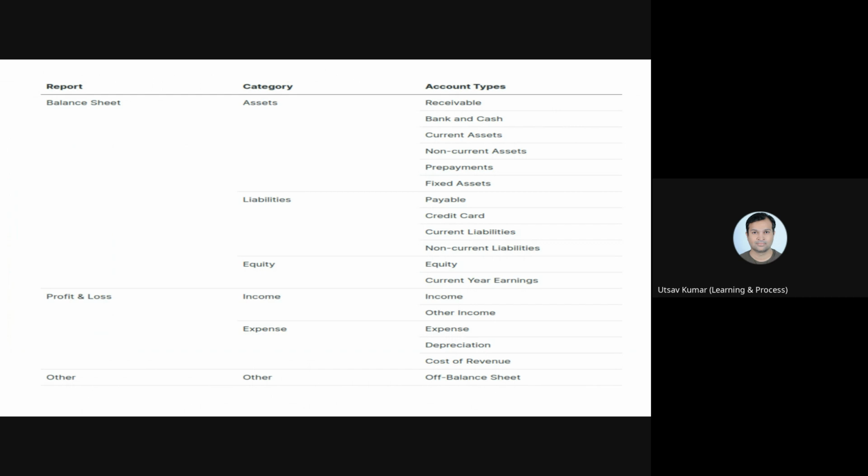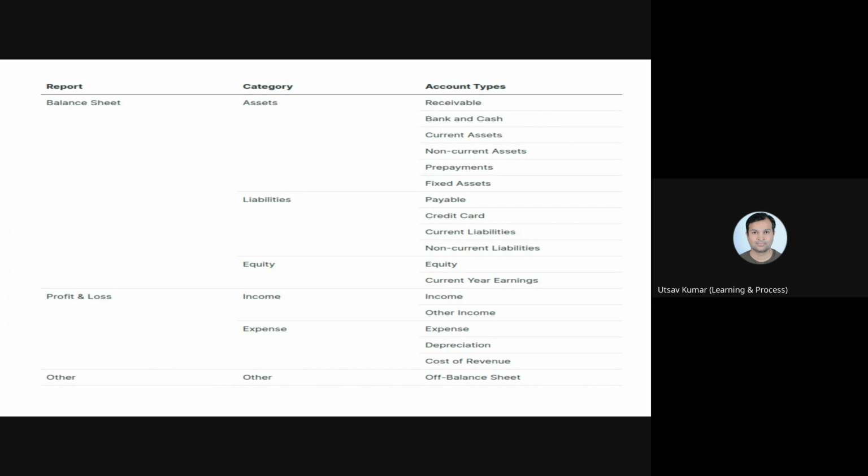Okay, so why am I giving so much emphasis on this? Because of this, you can understand the concept of debit and credit clearly. Any account which has the category of asset or expense will be considered a debit account.